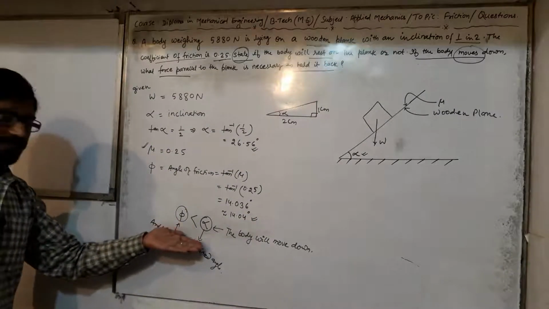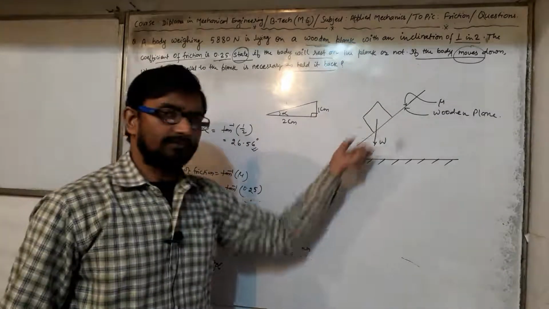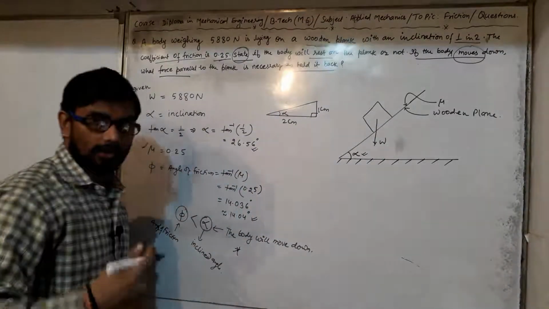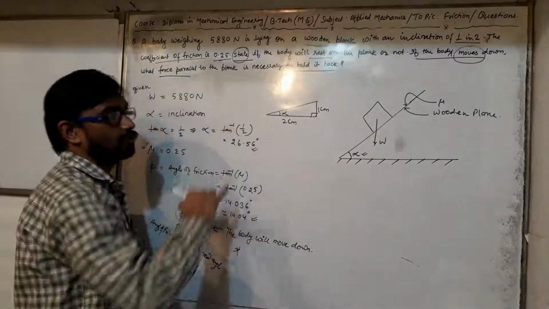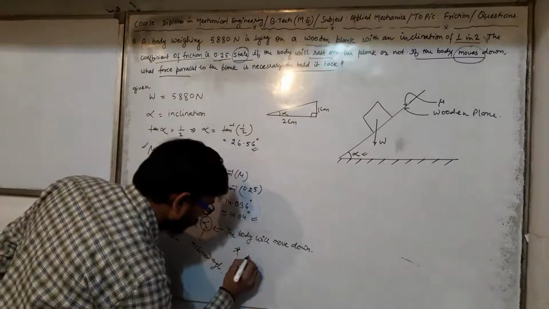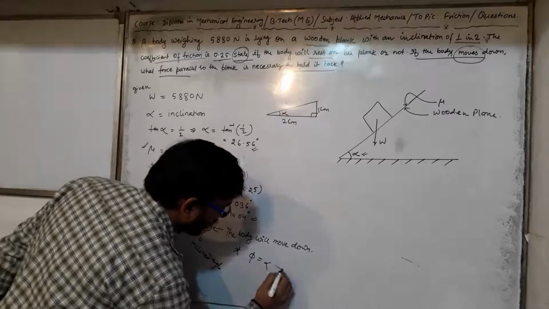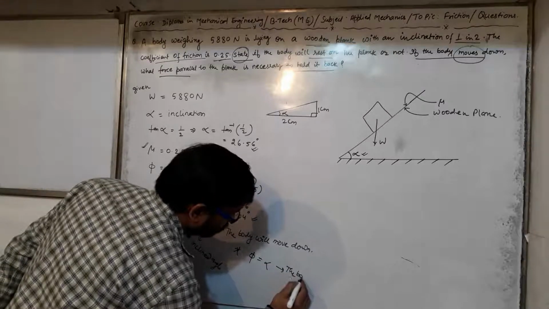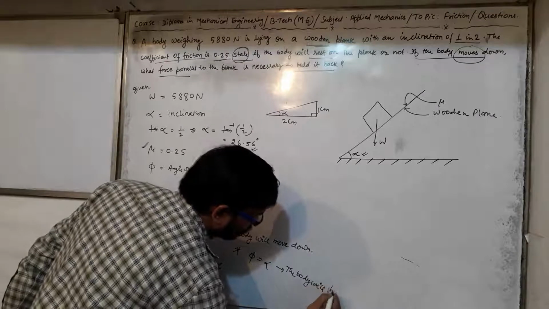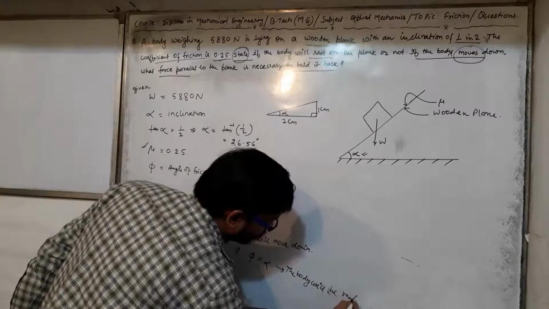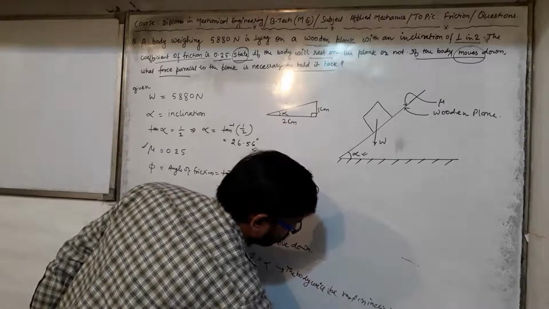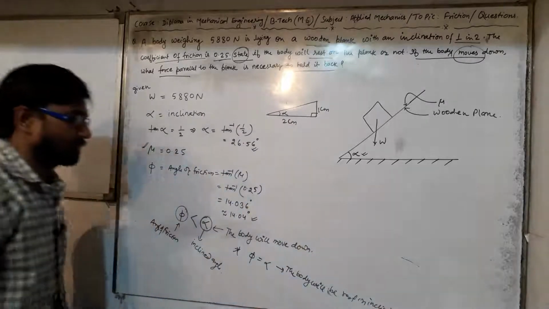This condition says the body is moving down. If, from a knowledge point of view, it is not related to this question, but from a knowledge point of view, we can say if phi equals alpha, the body will be at rest on the inclined plane. Clear? The body will be at rest on the inclined plane.